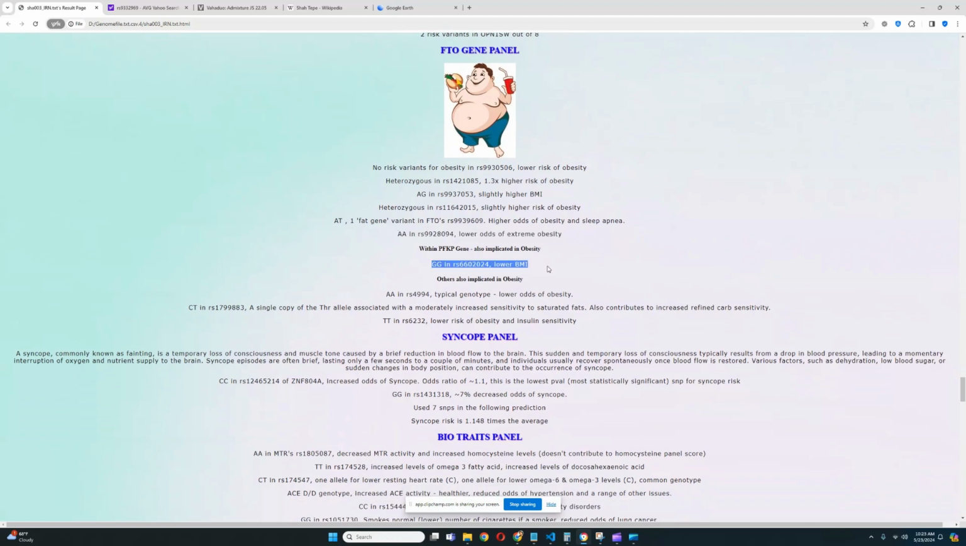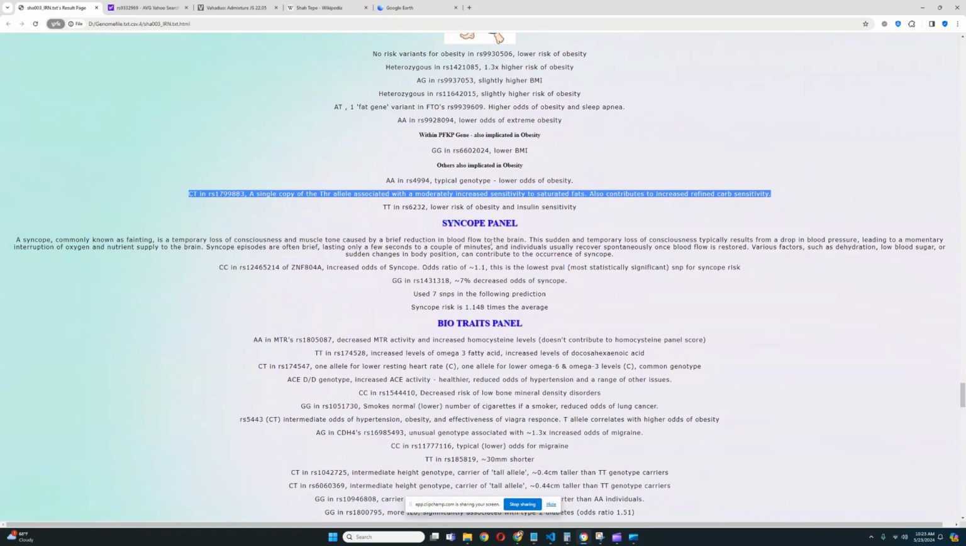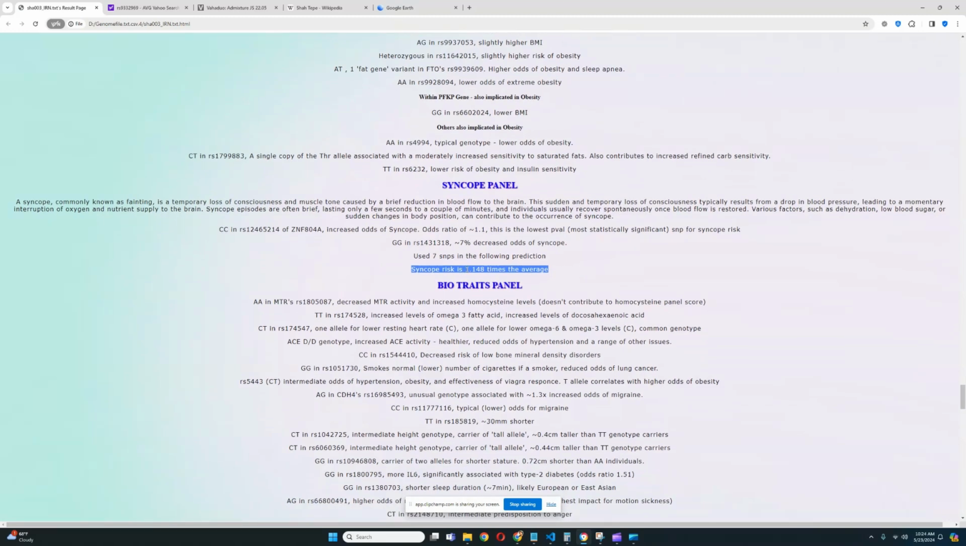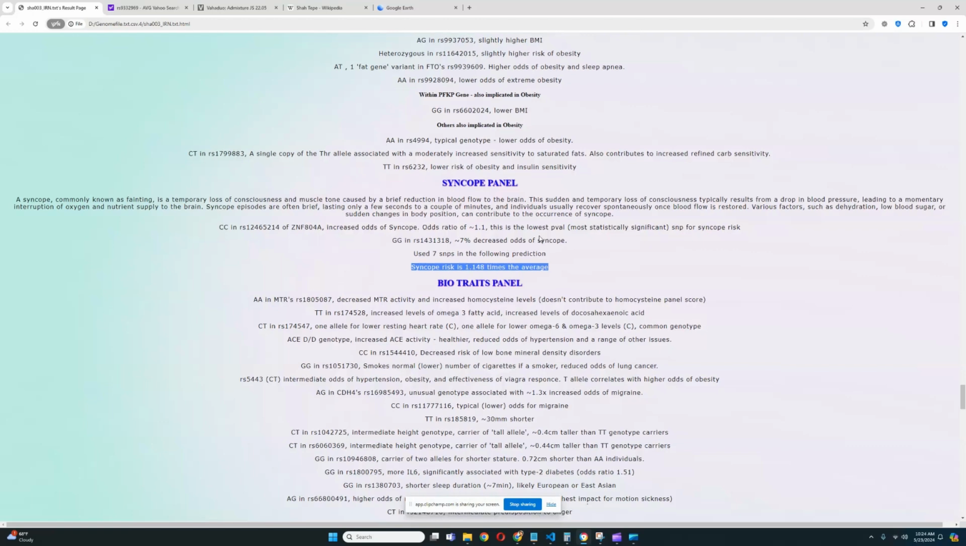For these genes, lower BMI. For these 3 genes, for these two variations, lower BMI, and for this one variation, intermediate predisposition to lower BMI. For syncope panel, based on 7 SNPs, she's got a predisposition to intermediate odds of syncope, actually slightly above average odds of syncope, 1.15 times the average odds of syncope, so slightly above average odds of syncope.